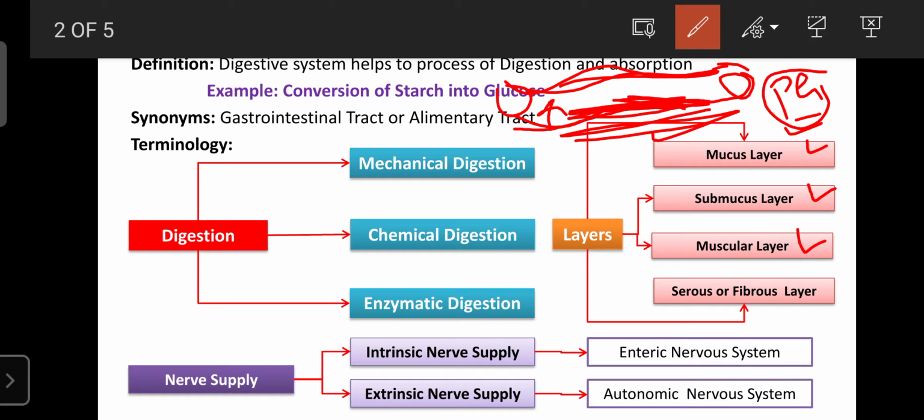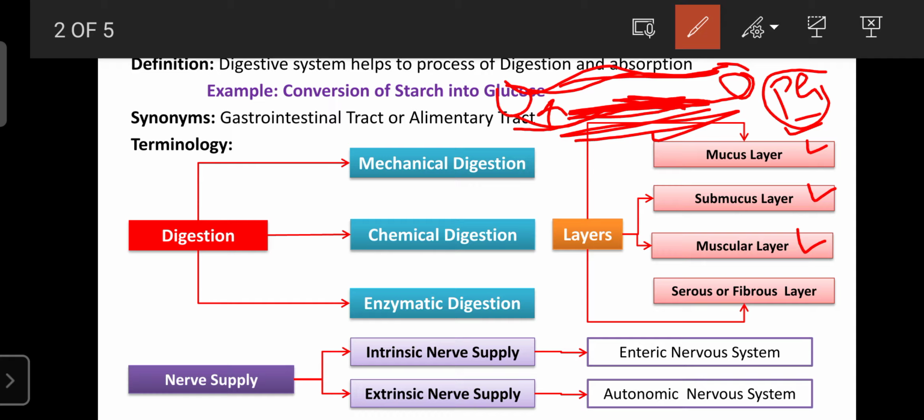Next we can go to digestion. Digestion is nothing but the process by which food is converted from larger particles into smaller particles. Examples are the conversion of starch into glucose, polysaccharide into disaccharide or monosaccharide, lipids into free fatty acids or triglycerides, and proteins into amino acids. So larger particles are converted into smaller particles, and that process is known as digestion.